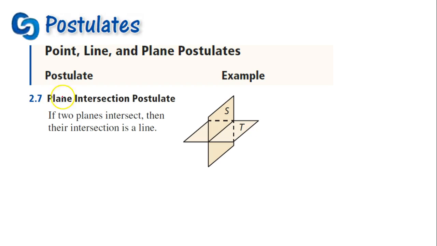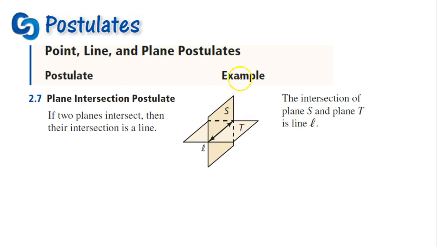And finally, postulate 2.7, the plane intersection postulate. If 2 planes intersect, then their intersection is a line. So, looks like this. The intersection of plane S and plane T is line L. It's important to keep in mind that plane S goes forever in all of these directions.